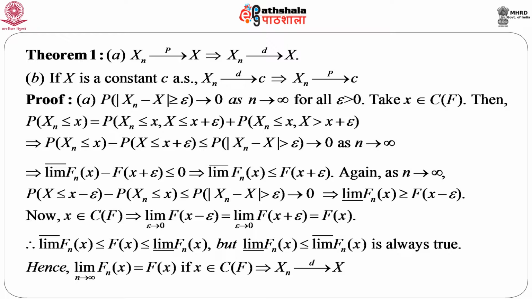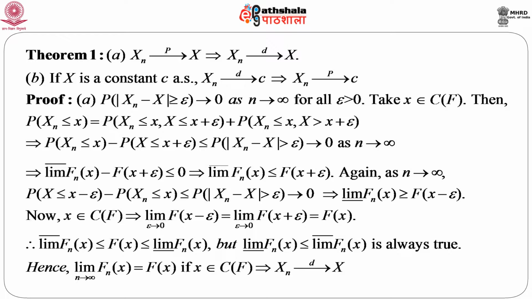One situation is if X is a constant, that means X is a degenerate random variable, that is P(X = c) = 1. Then X_n converging to c in distribution will always imply that X_n converges to c in probability. So, let us consider at least a brief outline of the proof. We start with the given condition of convergence in probability, that means the probability that |X_n - X| is greater than or equal to epsilon goes to 0 as n goes to infinity for every epsilon greater than 0.